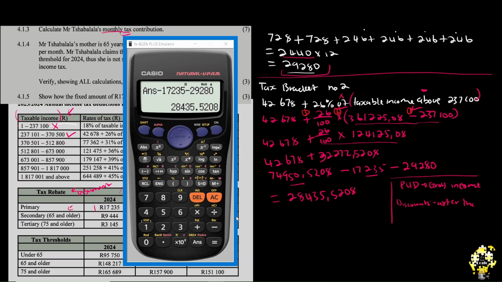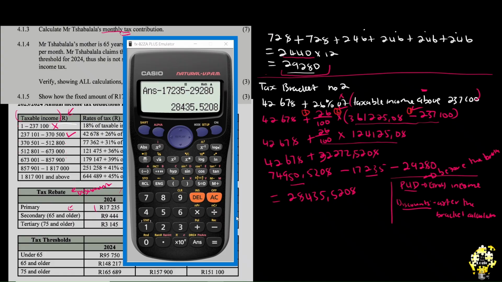After the bracket calculation. The reason why I'm saying this is so that you can understand to differentiate between this. Your pudding works before the bracket. In fact, this is what I was supposed to say. Pudding works before the bracket. Before you select the bracket, you use your pudding. After you have selected the bracket and you have worked out the calculations, then you use your discounts, which is the medical and also the rebate. So yes, we can continue from there.